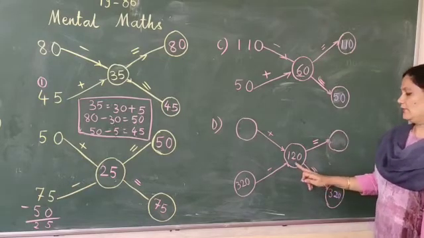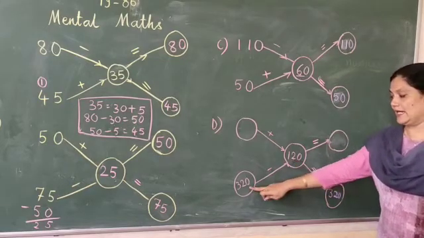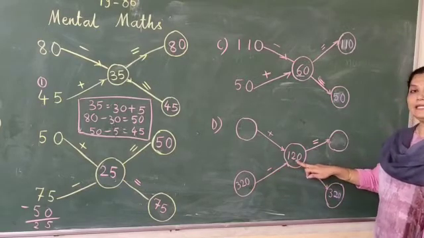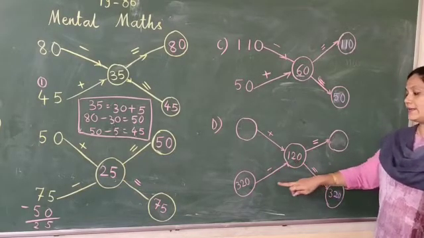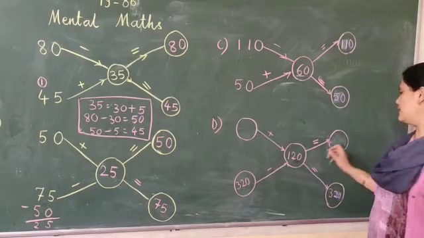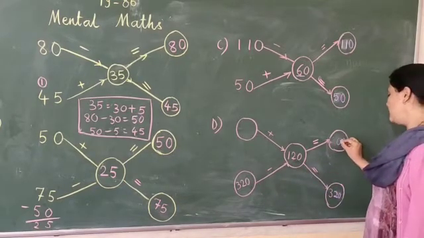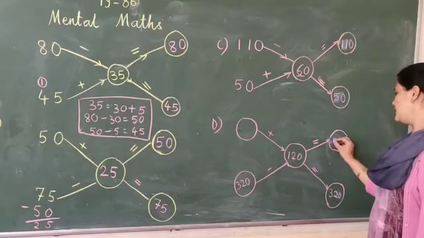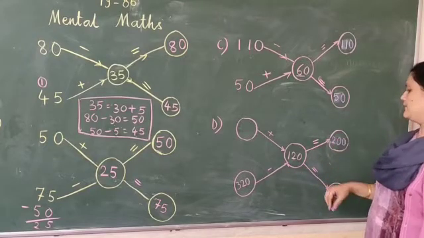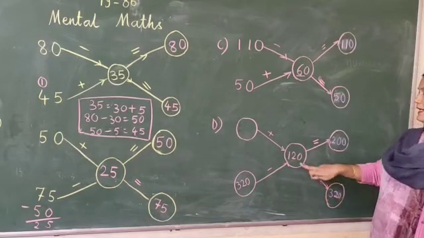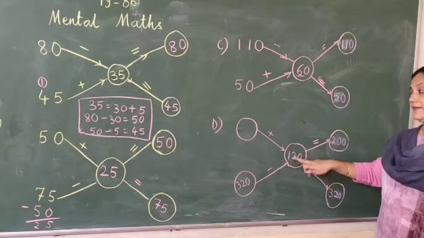Now check here. 120 is given, 320 is given. 320 minus 120. Let us subtract from the ones place. 0 minus 0 is 0. 2 minus 2 is 0. 3 minus 1 is 2. Now check here, 320 and 120 are given.